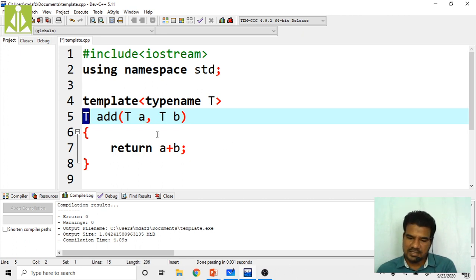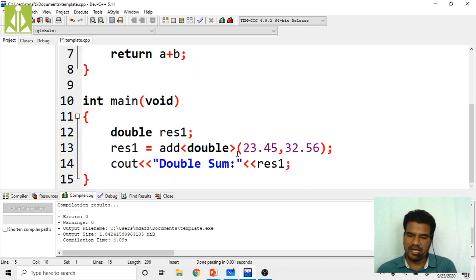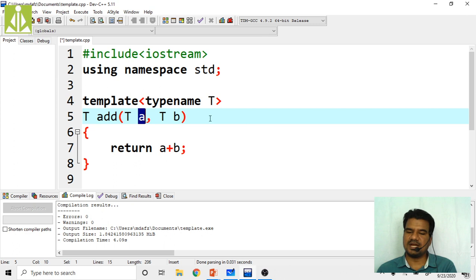So this 23.45 value that we are passing will come inside A, and 32.56 will come inside B. Right now my A and B both are of type double, because T is double. So I am adding two double variables, A plus B.